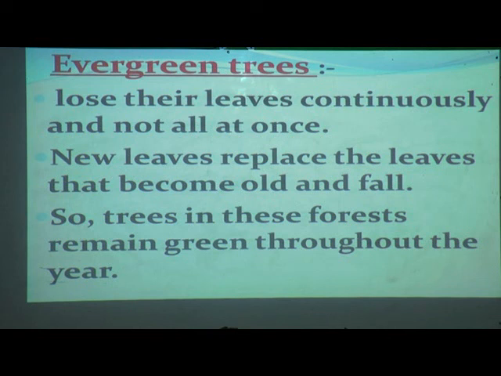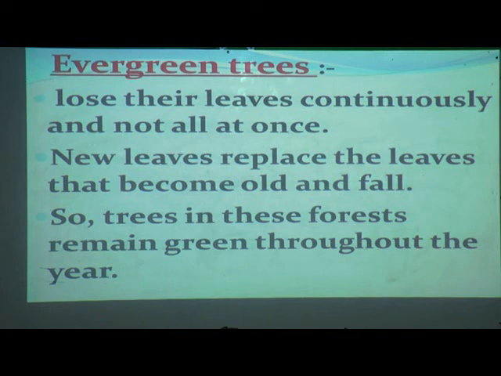This cycle goes on. Okay, students? They do not shed all the leaves at one time. So in this case what happened? The whole forest will be green in color only, students.